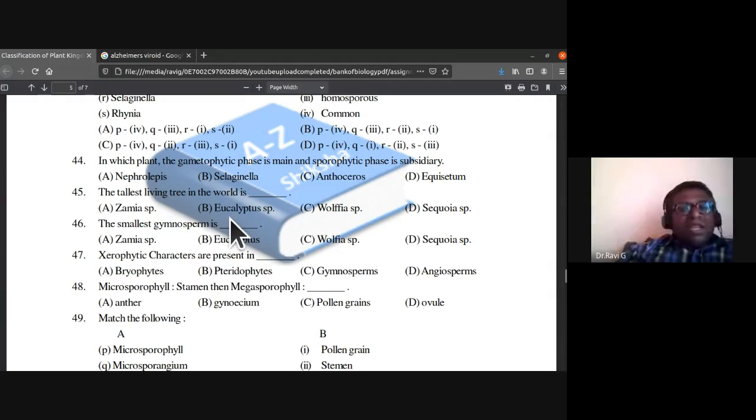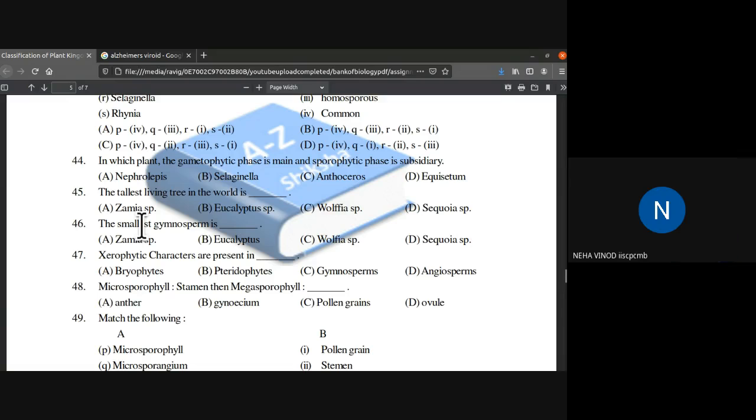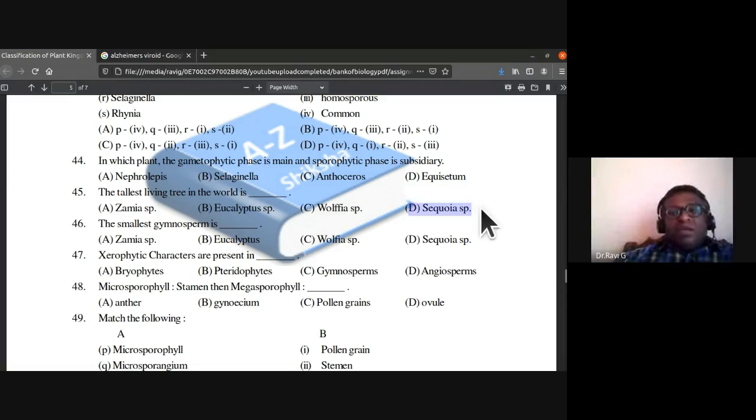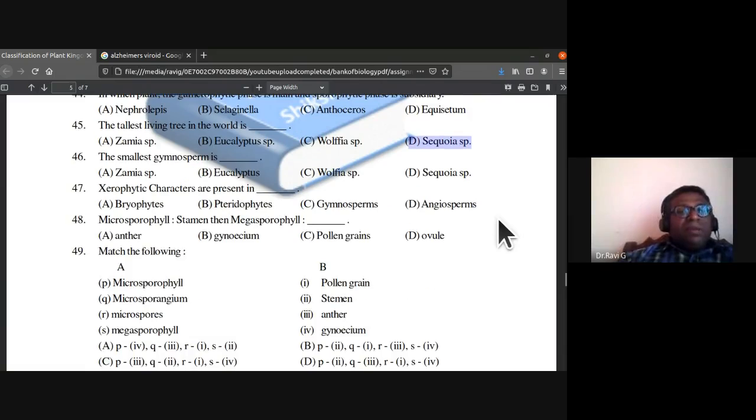Which is the tallest living tree in the world? Option D. Very true. Sequoia species. See, Zamia species is the smallest gymnosperm. Eucalyptus is the largest angiosperm. The smallest flowering plant is Wolffia. So these are special things that you should remember about them.